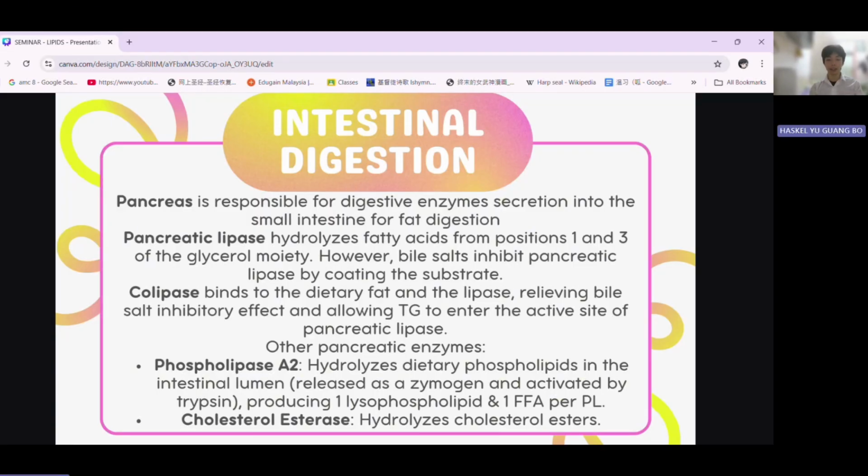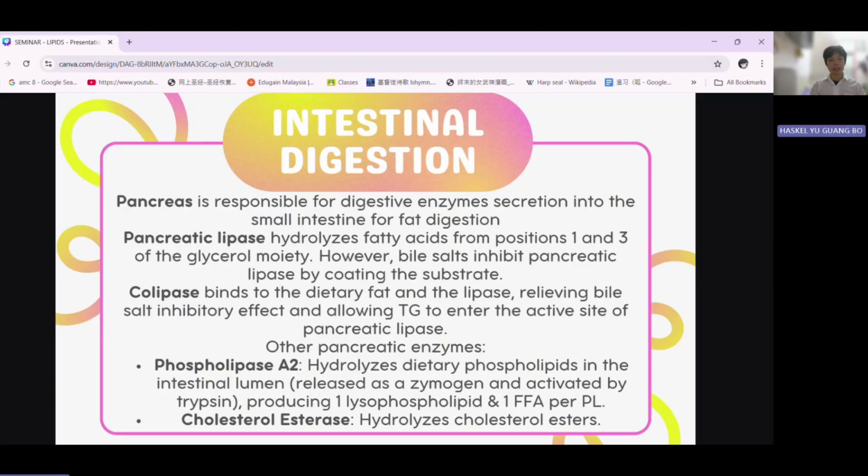So that the substrate cannot move into the active site of this pancreatic lipase. Hence, the pancreas also releases another protein known as colipase. It binds to both the dietary fat and the lipase, relieving the bile salt inhibitory effect on the lipase, and allows the triacylglycerol to enter the active site of the pancreatic lipase for the enzymatic action to occur.